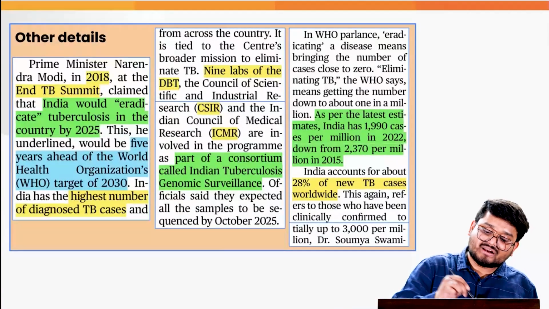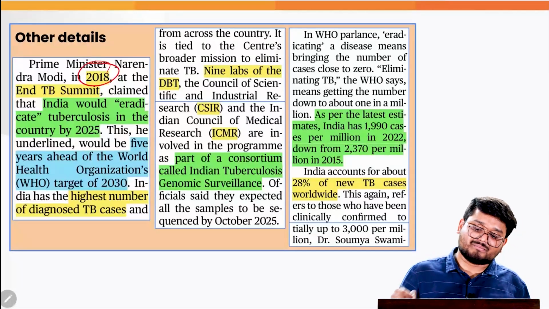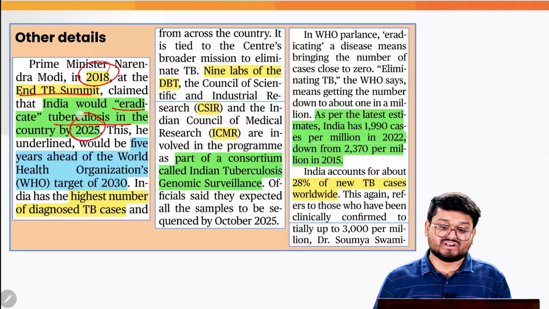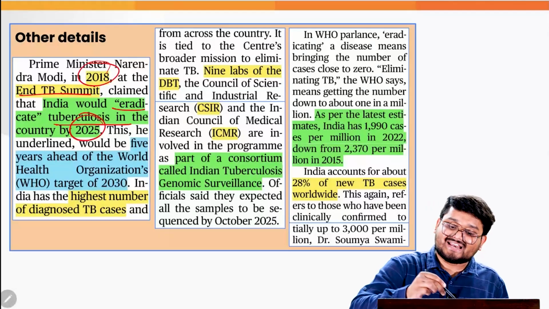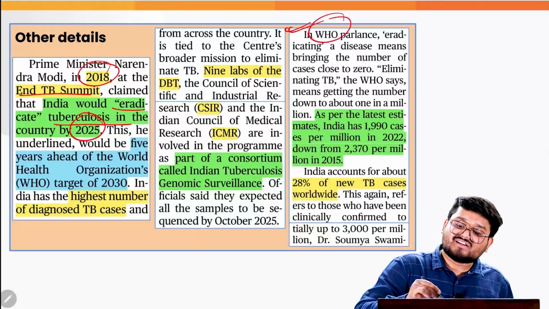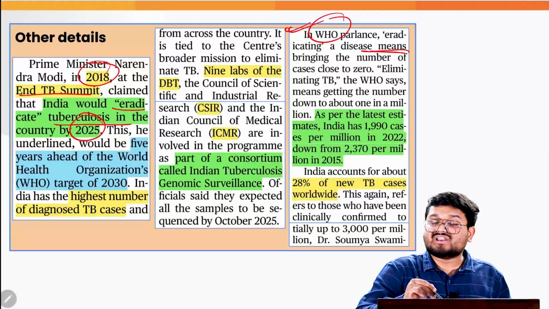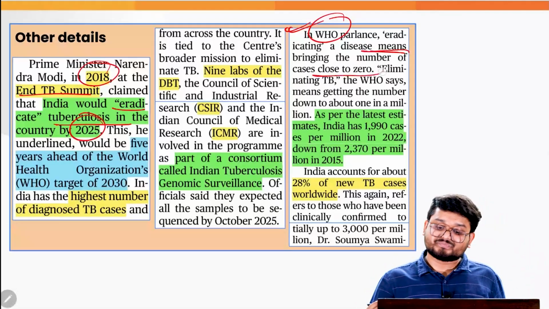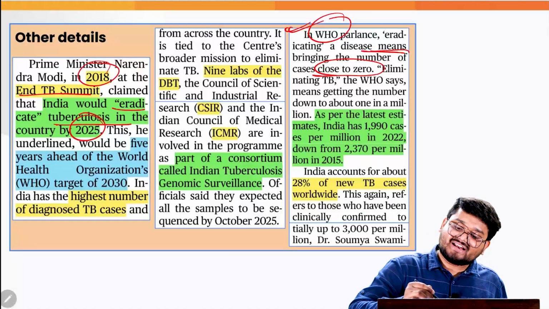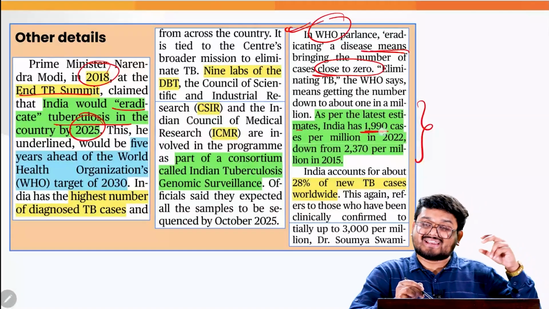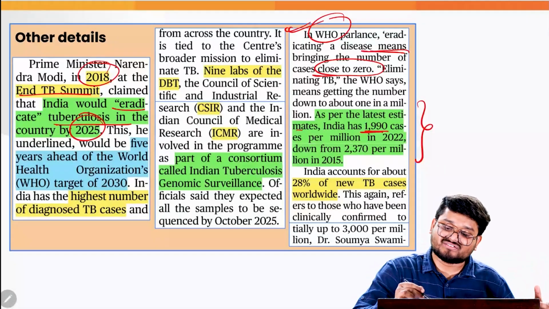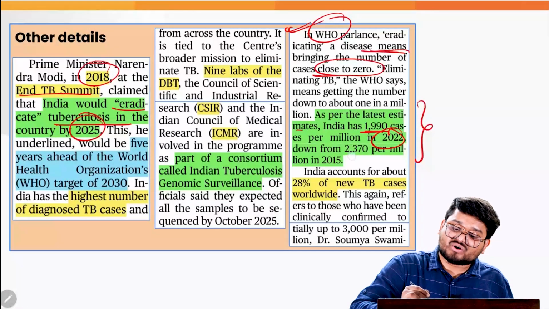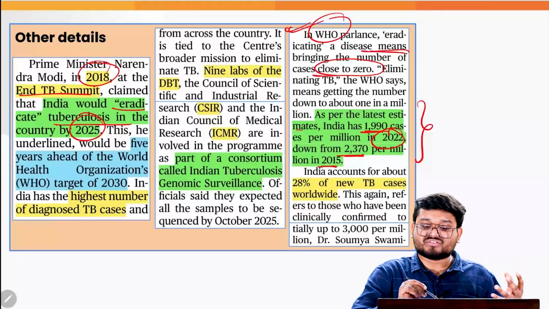Because in 2018, our Prime Minister at the End TB Summit said that India would eradicate tuberculosis in the country by 2025. When we talk about eradication, according to WHO, it means the number of patients affected by the disease is close to zero. But as per the latest estimates, India had around 1,900 to 2,000 cases per million in 2022. It is down from around 2,300 cases in 2015.